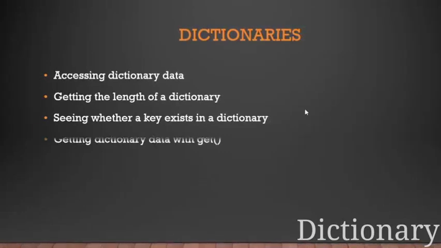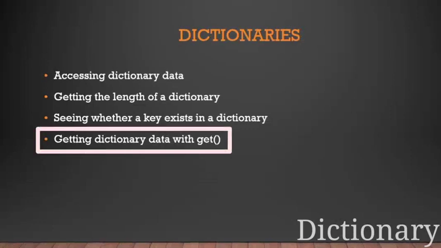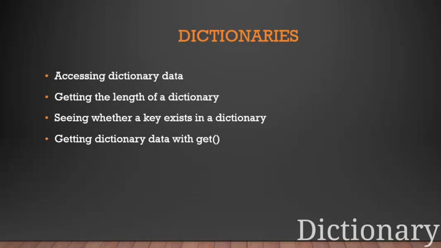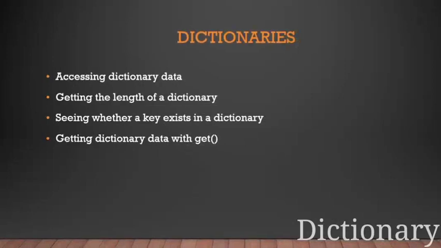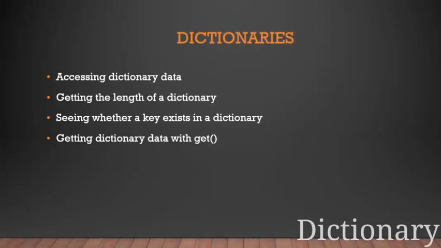Next is getting dictionary data with get. We were accessing with respect to the key, right? But there is also a dedicated inbuilt method under a dictionary, the function get, where you pass the key in the parentheses.